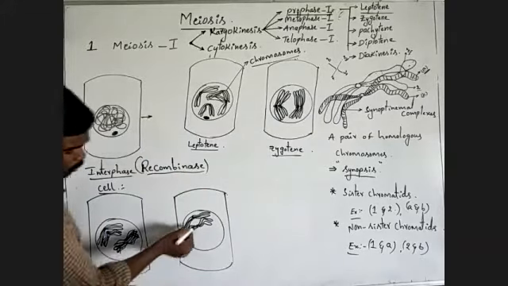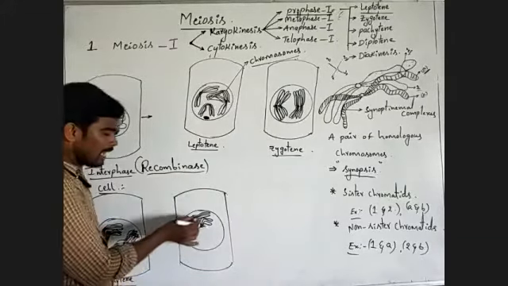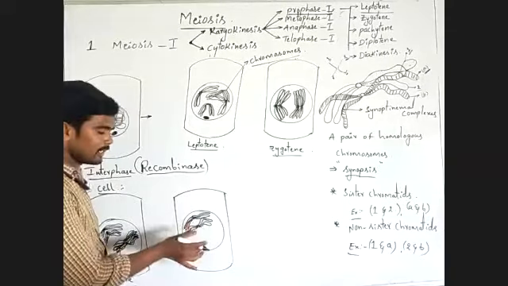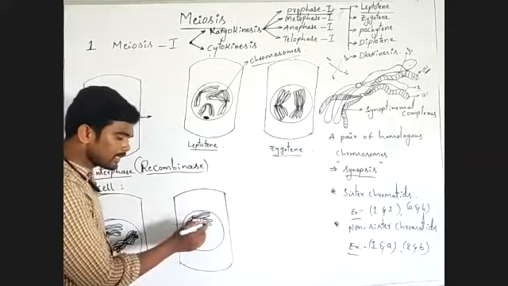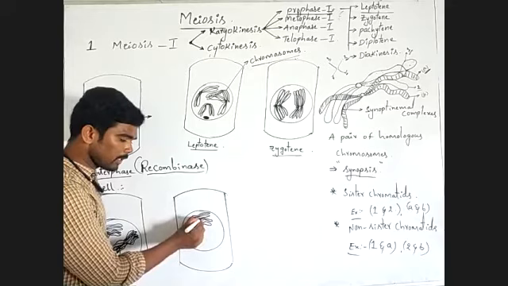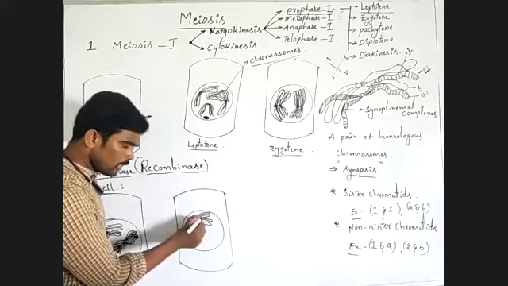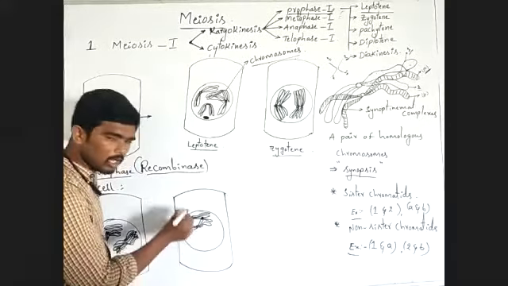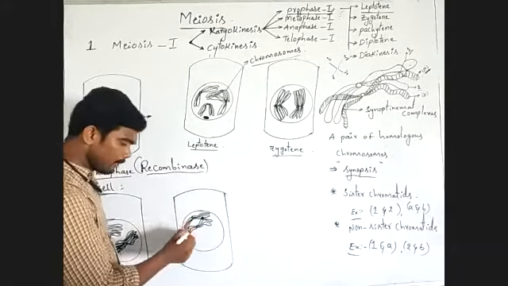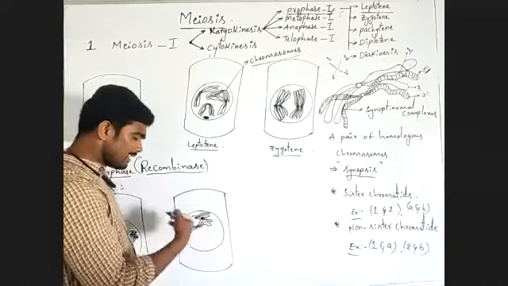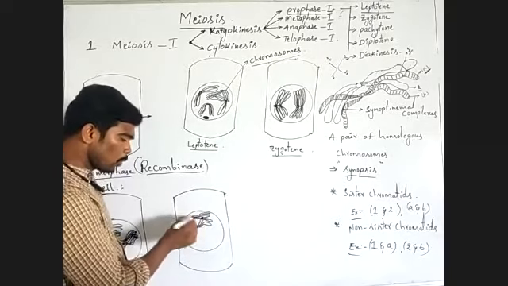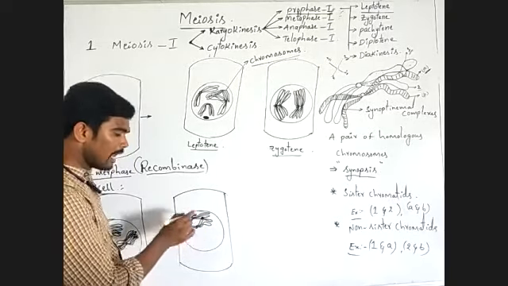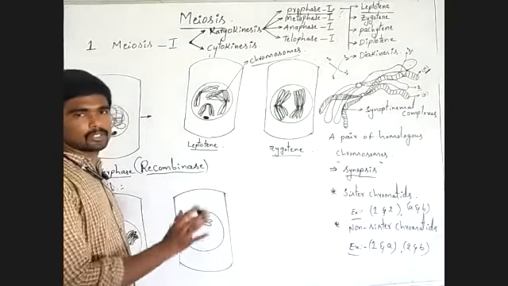Observe, the two homologous chromosomes are separated except at the places of synaptonemal complexes. Only at the places of synaptonemal complexes they are attached. The remaining entire parts of the two homologous chromosomes are separated.